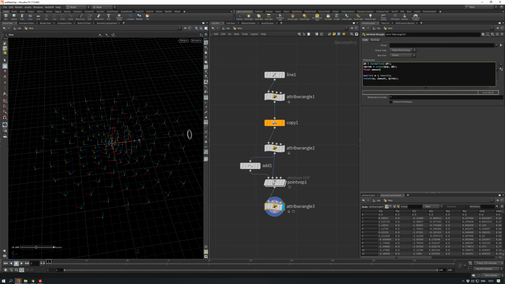Let's call it amount. And now I need to say that the amount will be defined by the length of our P attribute here, multiplied by some kind of a channel I will call rot multiplier. Great. Boom, done. Now we have our slider.